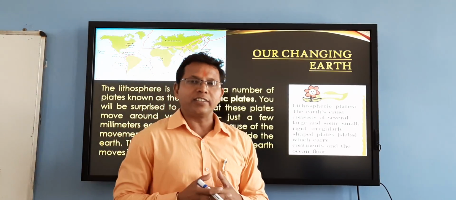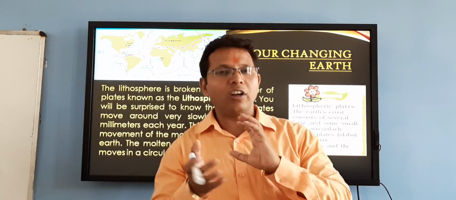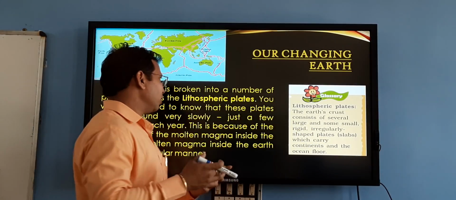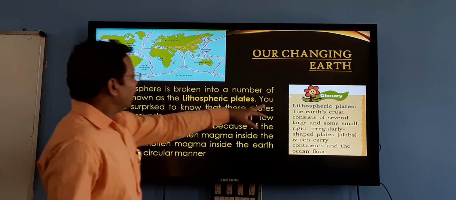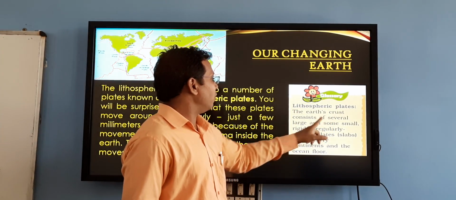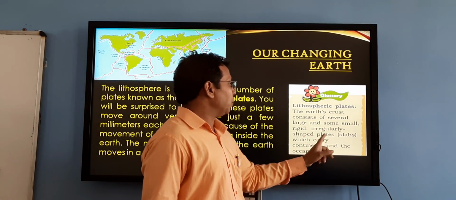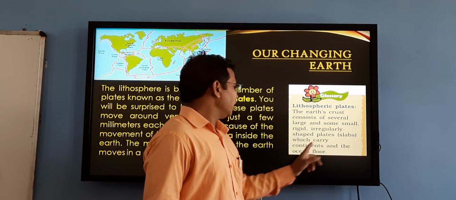The most interesting thing is that these lithospheric plates continue on moving. Lithospheric plates means the earth's crust consists of several large and some small, rigid, irregularly shaped plates, slabs which carry continents and ocean floor.